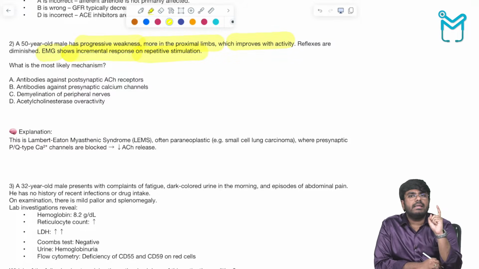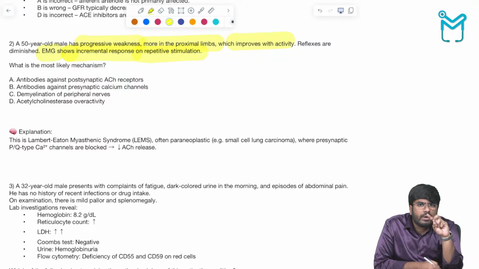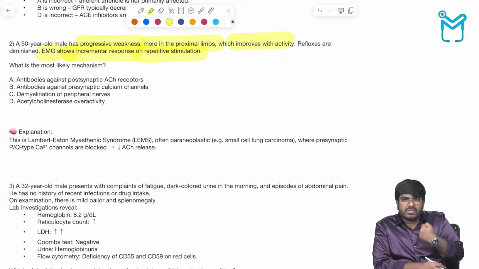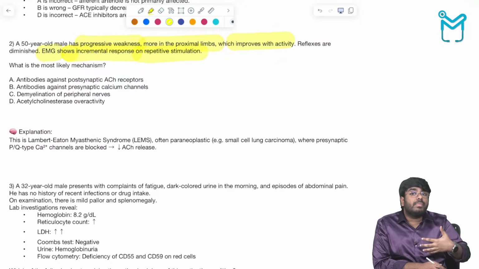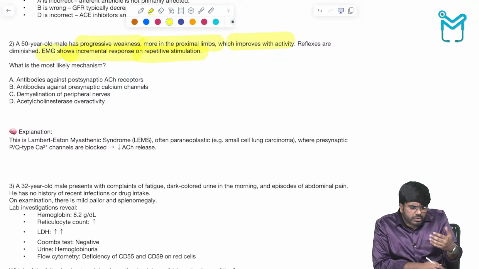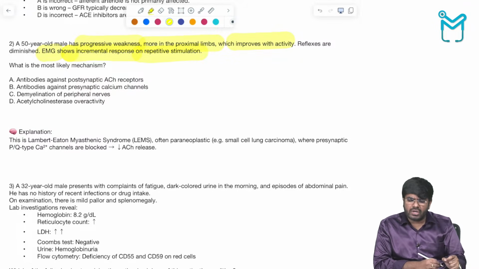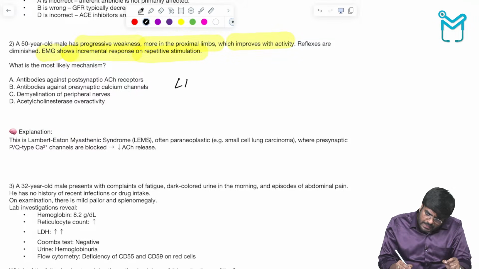The most important thing here is the progressive betterment after repetitive stimulation. The more you use the muscles, the better they become. The more you stimulate, the better the response that is seen. This is a classical feature of what? Lambert-Eaton myasthenic syndrome.